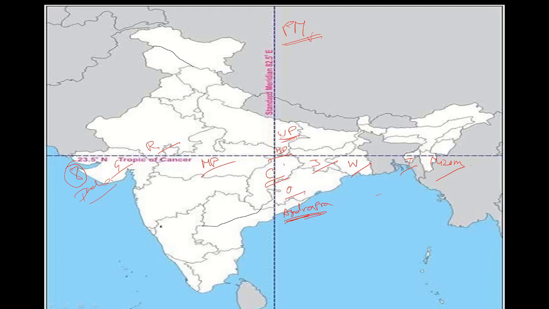So this Tropic of Cancer and Prime Meridian meet in a Chhattisgarh district, that is Baikunthpur. Okay. These two intersect in Baikunthpur, which is a district in Chhattisgarh. So remember this point. And we'll see the international boundaries of India.